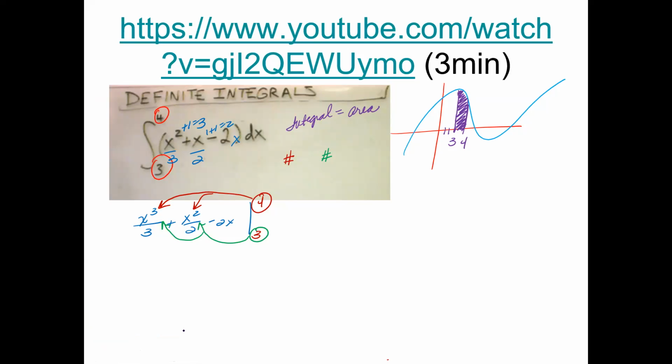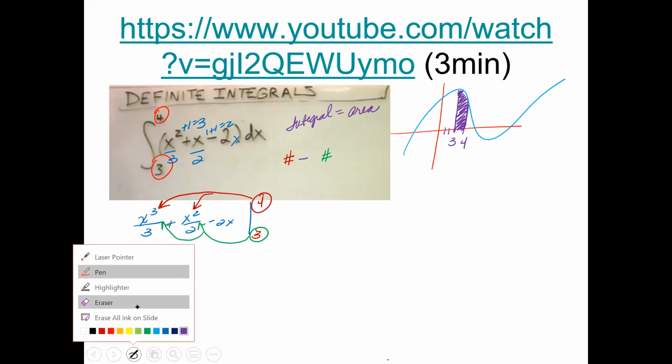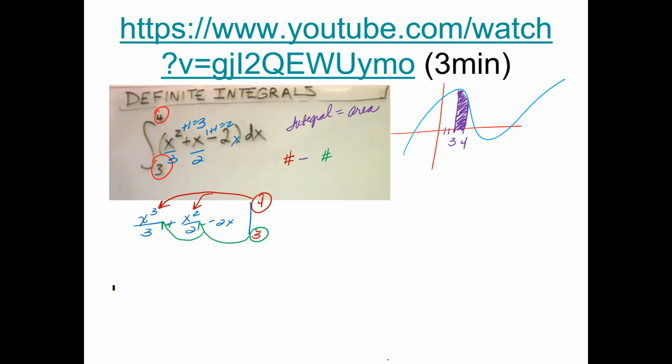And what you're going to do is subtract the two, because the first number is giving you the area of the integral all the way from the left side up to 4. So it's this entire yellow region, everything from the left side up to 4. That's the area you're looking at if you're just plugging in the 4.